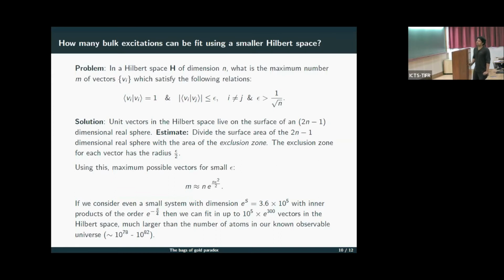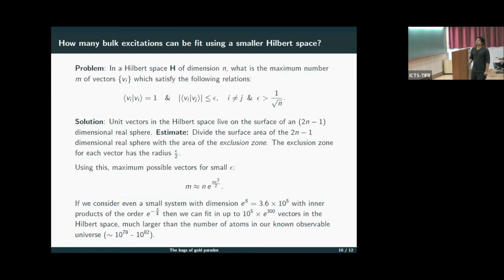Let me just define what the exclusion zone is. The exclusion zone is given by the fact that if you take two vectors very close to each other, then this inner product might get greater than epsilon. So that defines an exclusion zone: two vectors cannot come very close to each other. And we essentially divide the surface using the area of this exclusion zone.